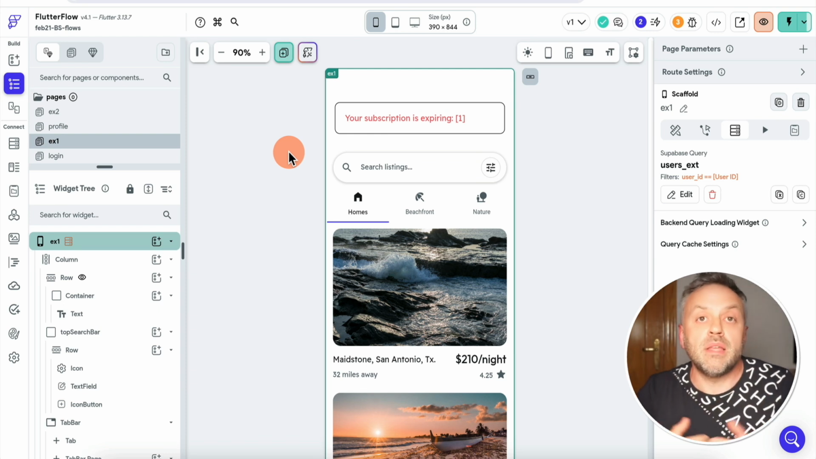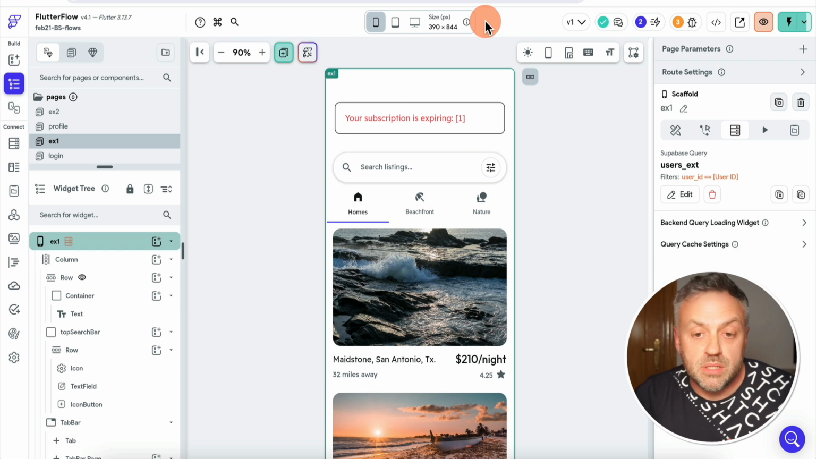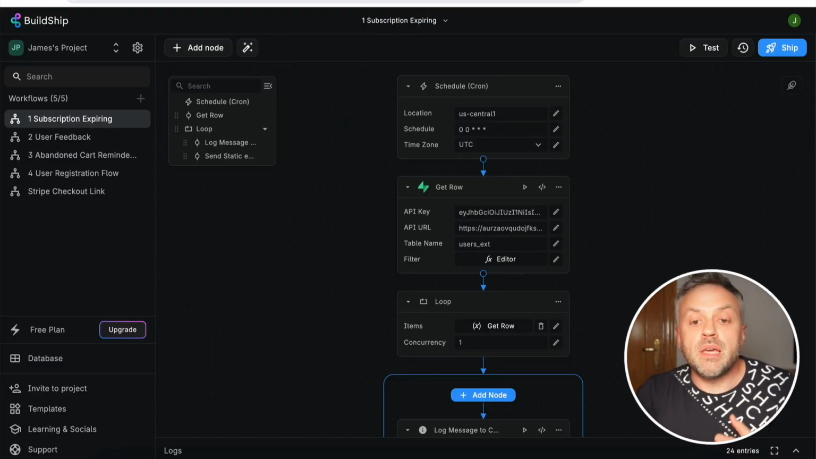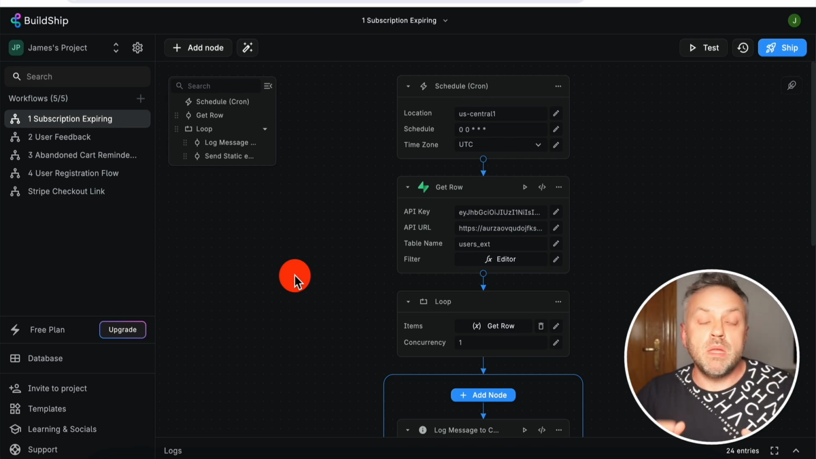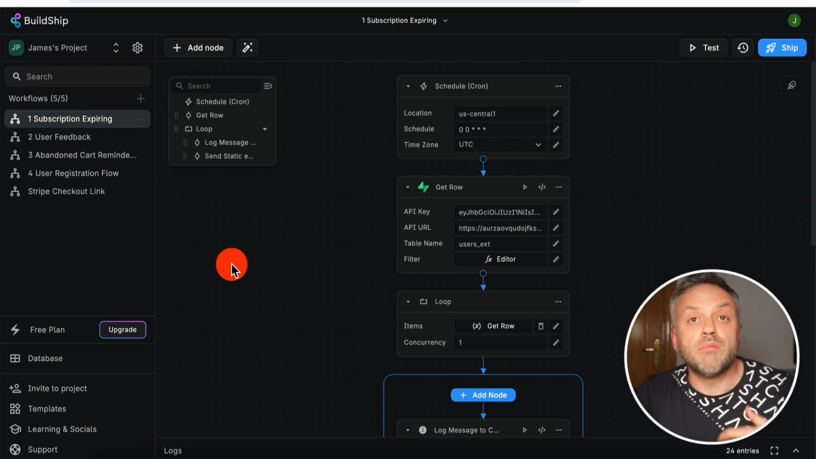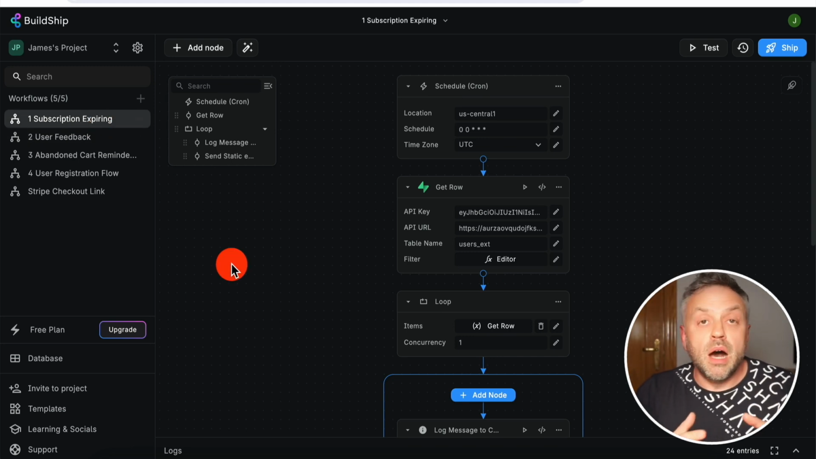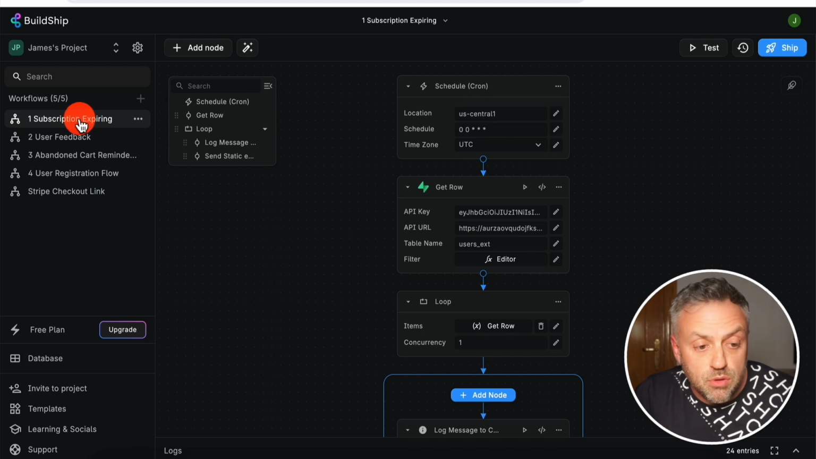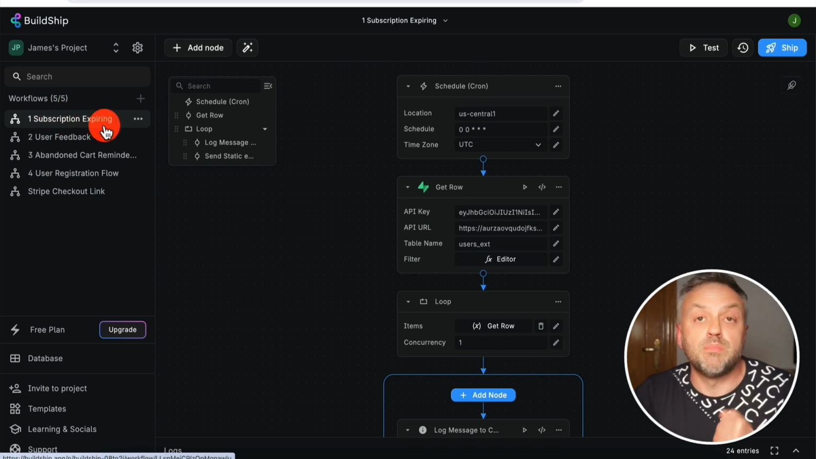We actually need to send an email to the user. We need to actually tell the user, hey, your membership is expiring. Click here to renew. And the way that we're going to be implementing this feature is by using an awesome tool called BuildShip. This is a tool that I've talked about many times on this channel, and this is really an awesome tool because you can build awesome functionality. You can build awesome flows. And so I went ahead and built out several flows that I'm going to be talking about throughout the course of this video. But the first flow that I want to show you is this subscription expiring flow.